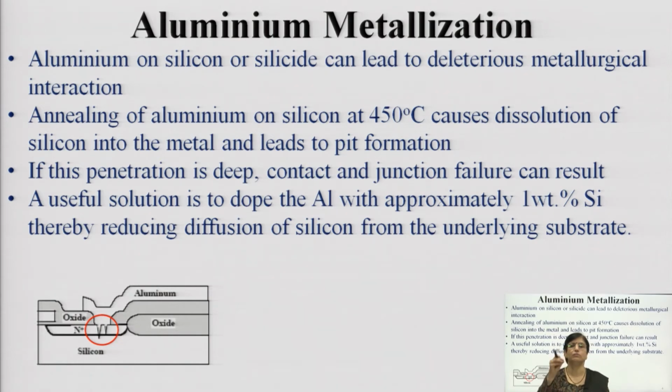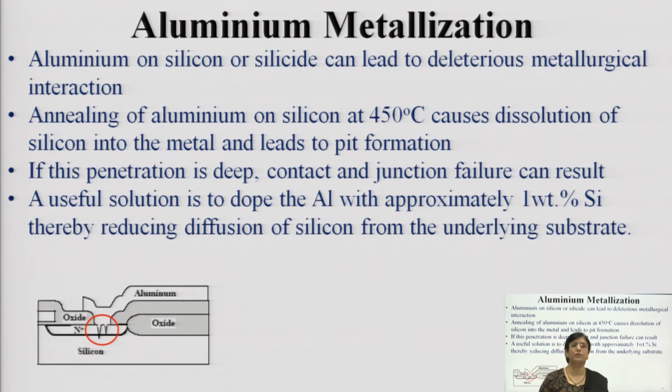Pits means small holes, in which the aluminum gets in and resides rather than forming a smooth layer. If this penetration is deep, rather than getting deposited as a film, it forms a pit and gets deposited into it. If these pits are thicker or deeper,